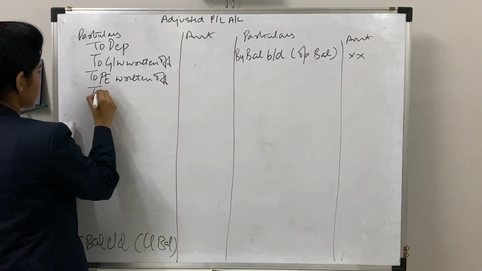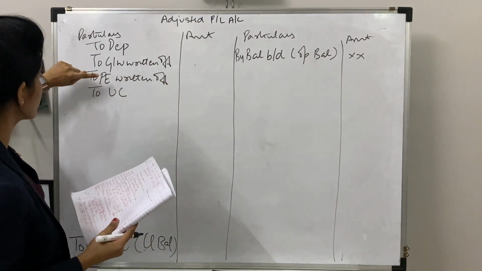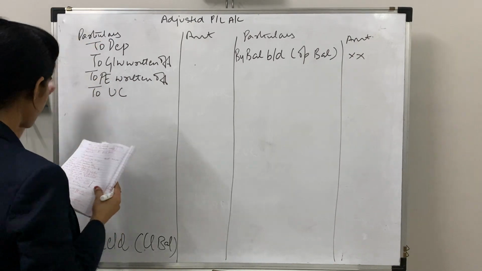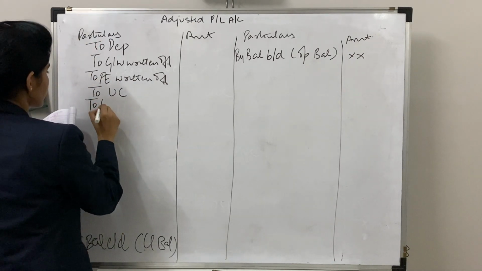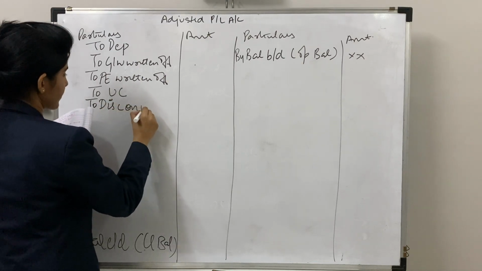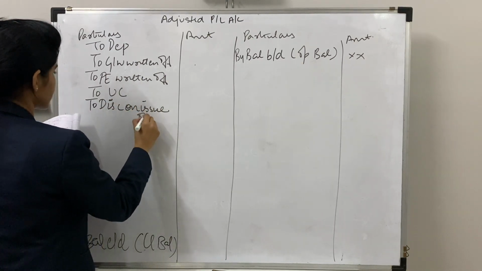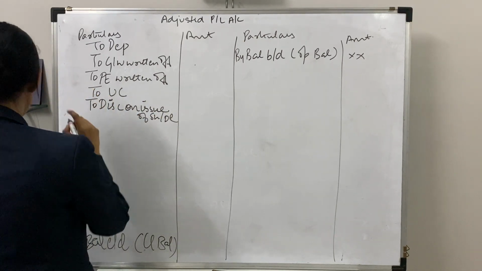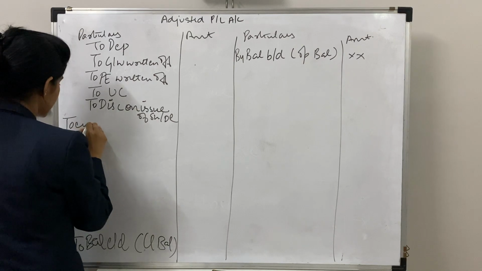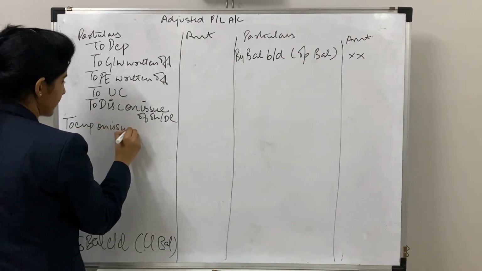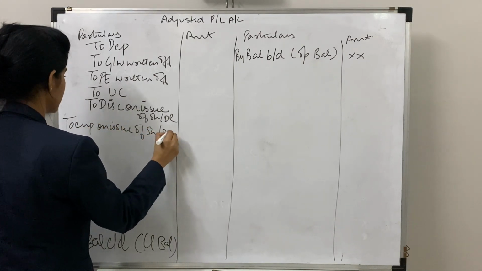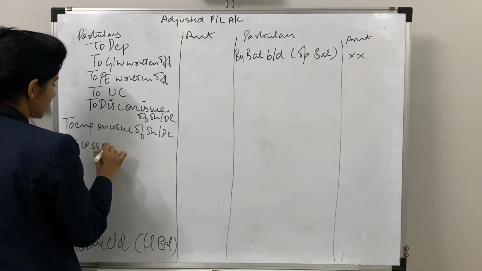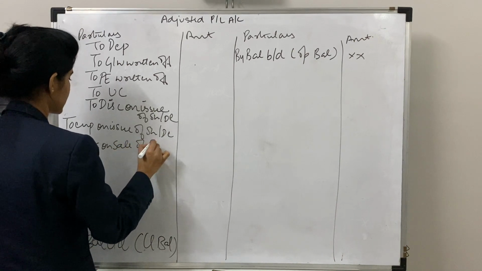Next, to underwriting commission. These are all short forms. Please check it. Preliminary expenses, underwriting commission, goodwill. This is your depreciation. To discount on issue of shares / debentures. Next thing is your to expenses on issue of shares / debentures. Next thing is your to loss on sale of fixed asset.